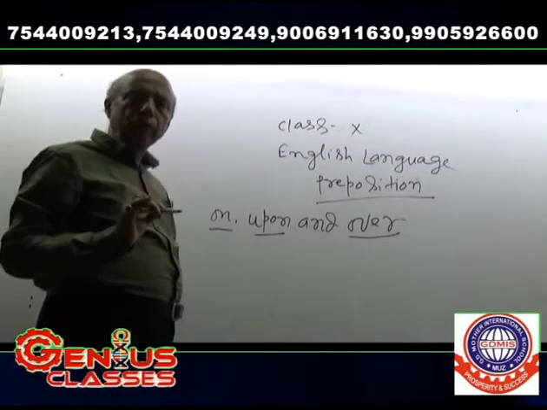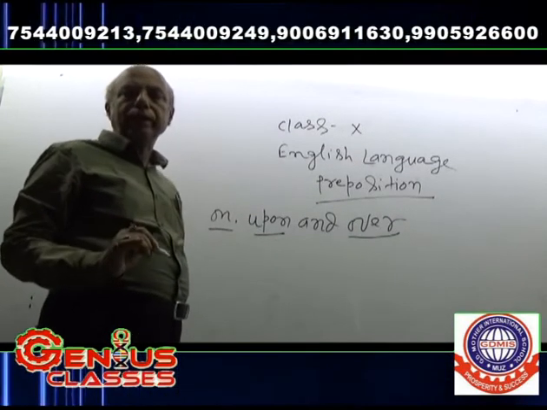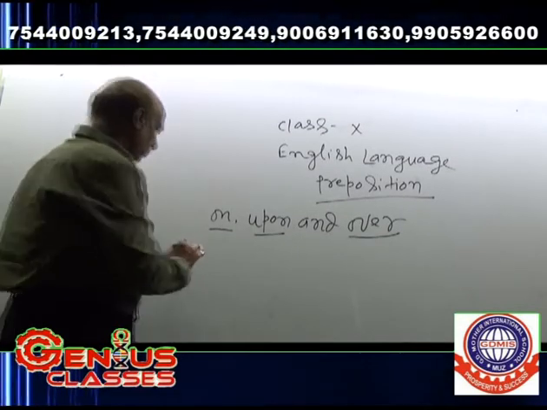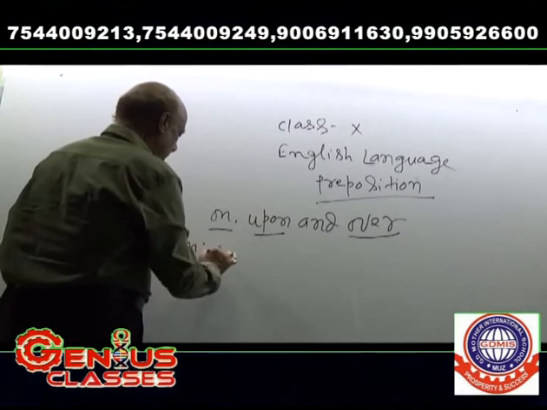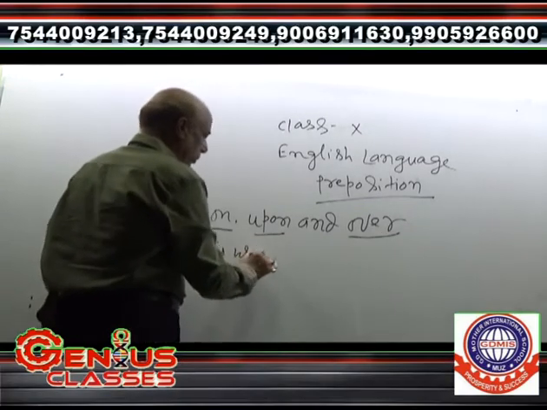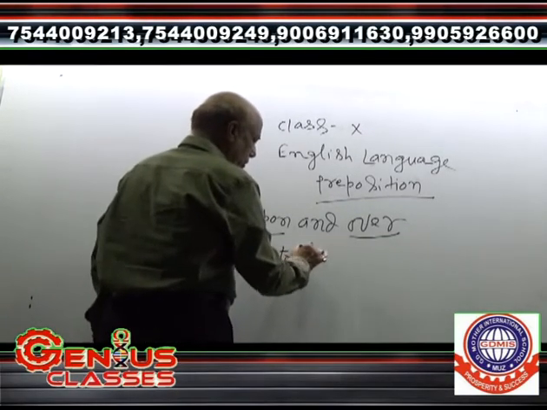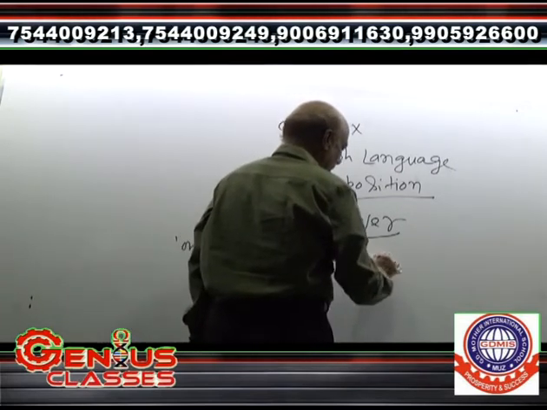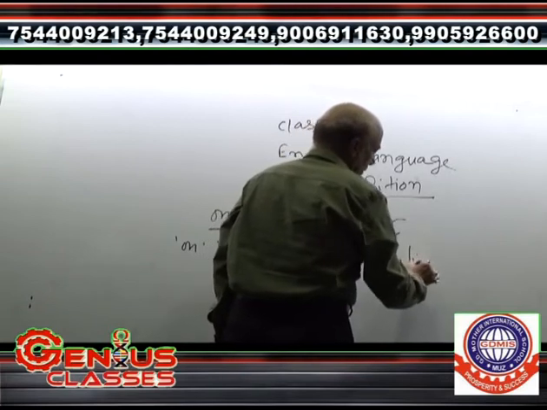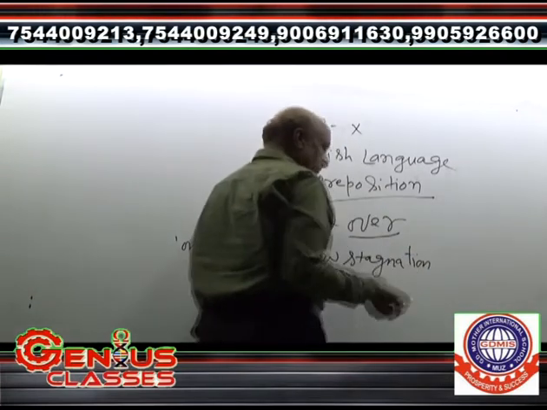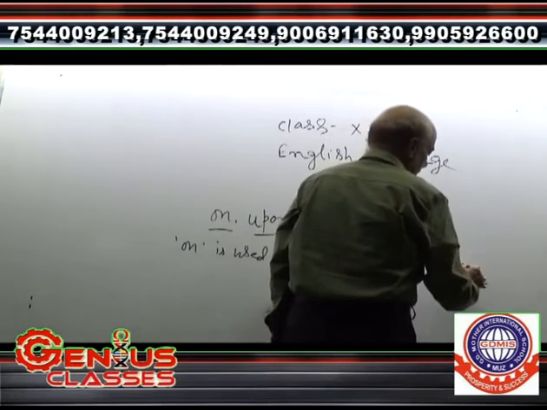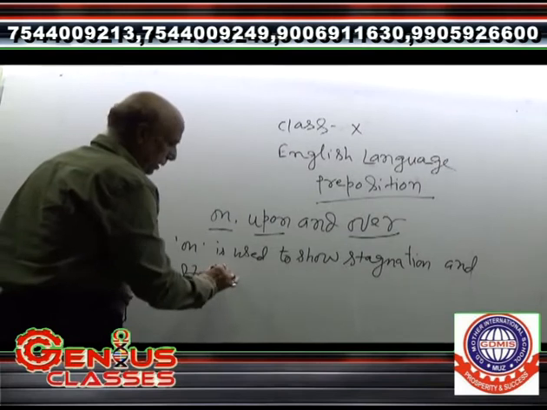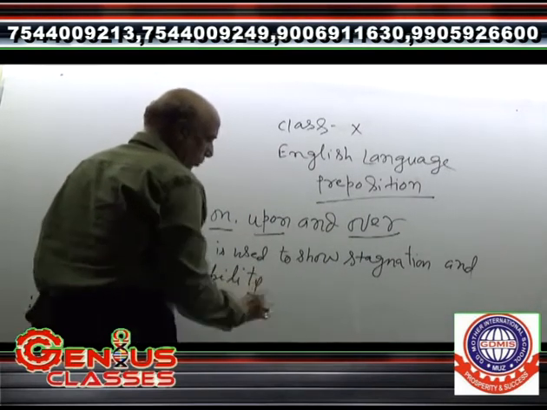On is used to show stagnation, which means stability. Stagnation and stability.